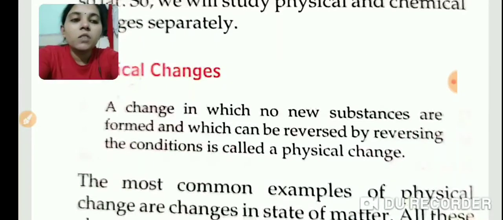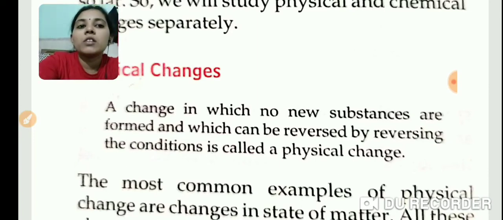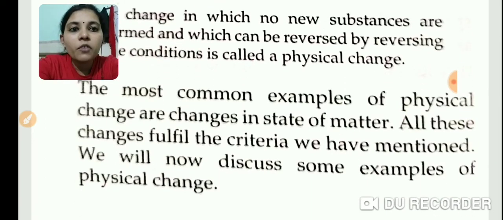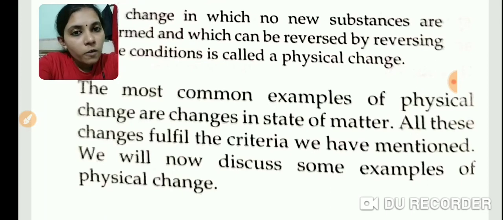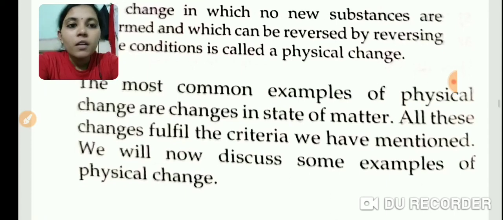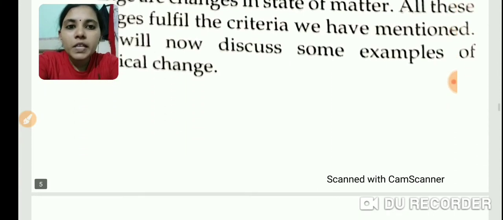A change in which no new substances are formed and which can be reversed by reversing the condition is called a physical change. The examples of physical change are change in state of matter, that means melting of ice, formation of water vapor, cooling of water. All those are examples of physical changes.